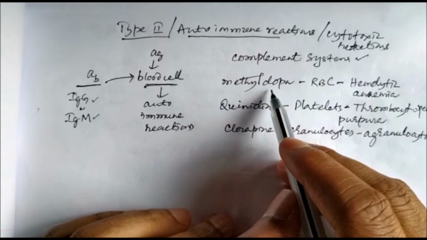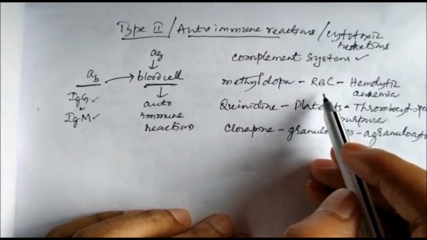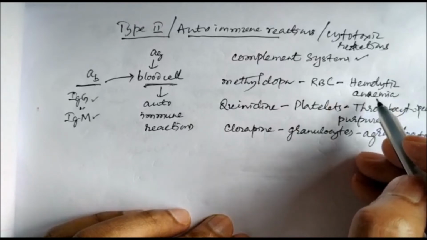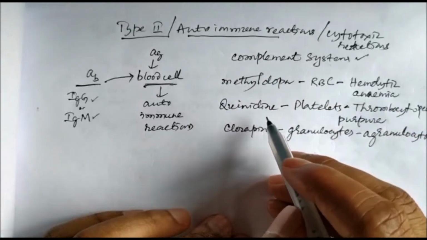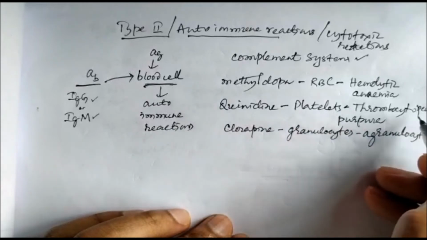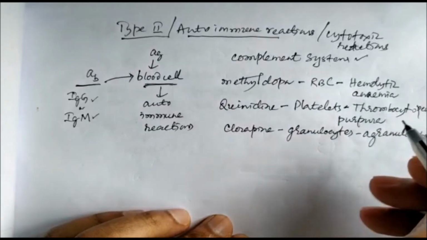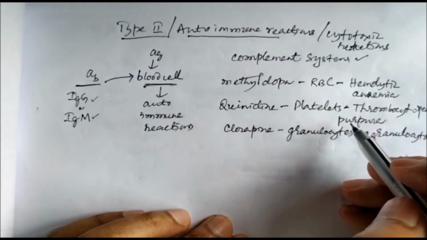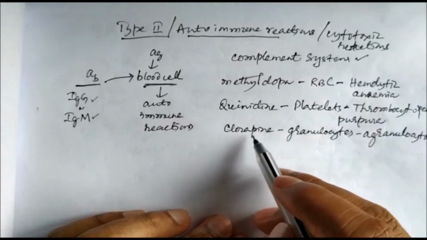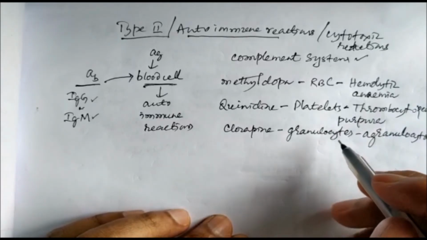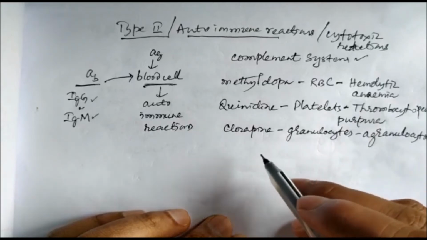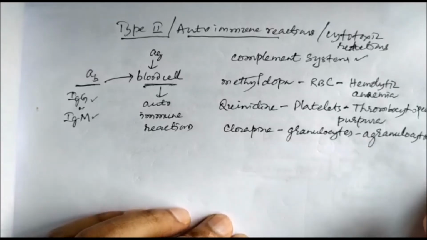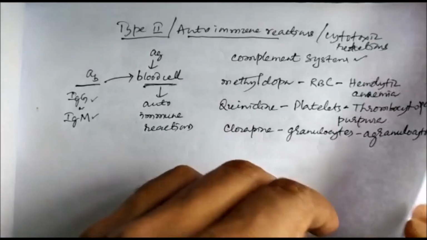Methyl dopa binds to your RBC. So RBC is destroyed, causing hemolytic anemia. So it is a type 2 adverse allergic reaction. Then quinidine binds to platelets, causing thrombocytopenic purpura. So that is one type 2 allergic reaction. Then clozapine binds to your granulocytes, and when the antibodies bind to these granulocytes, that will cause agranulocytosis. So these are some of the examples of type 2 allergic reaction.